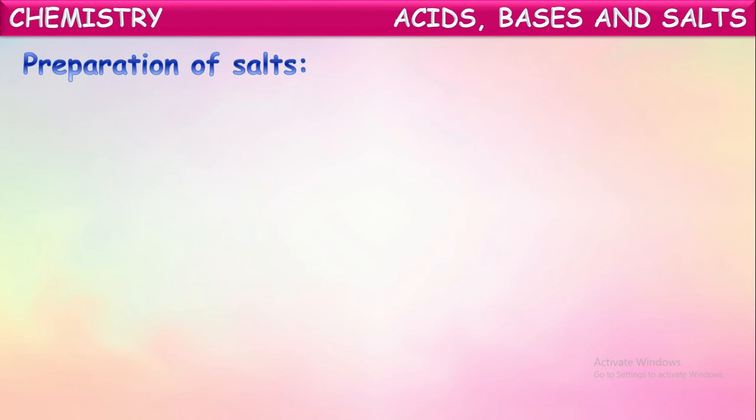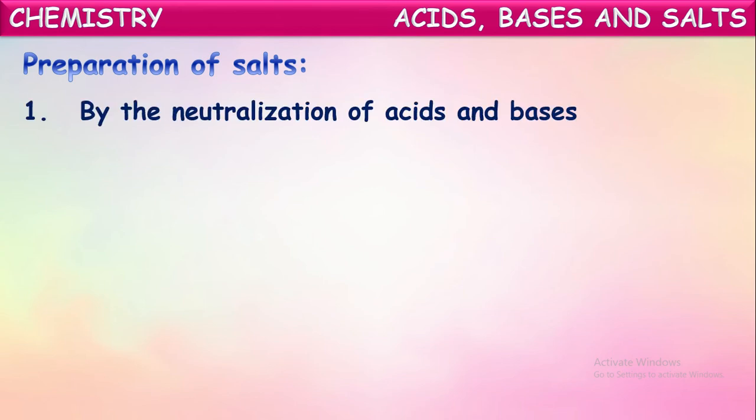Now let us see how to prepare these salts. That is, preparation of salts by the neutralization of acids and bases. The reaction of acids and bases to form salt and water is called a neutralization reaction. We have seen this in earlier sessions. So by neutralization reactions between acids and bases, we can prepare salts.